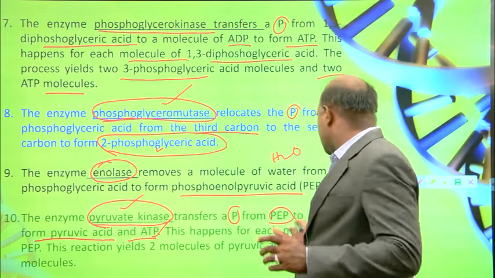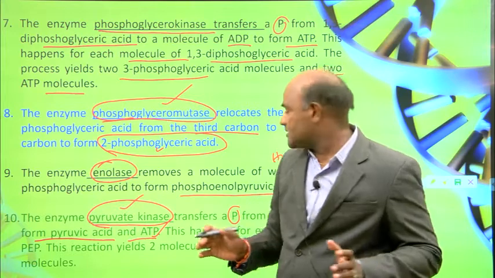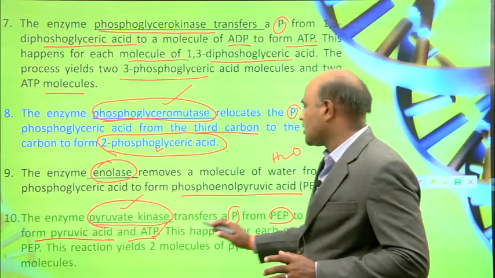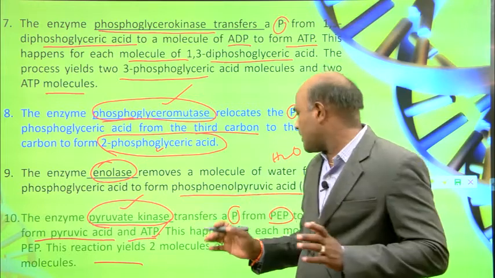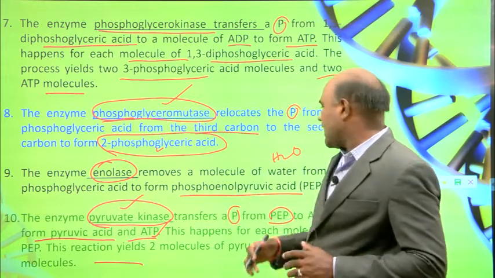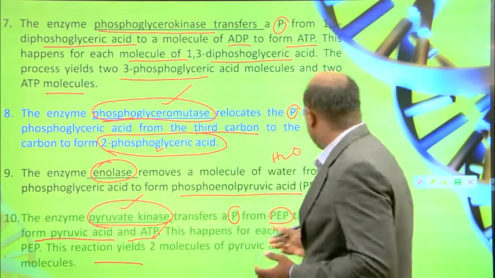This whole process we call the glycolysis cycle. This happens for each molecule of glucose. If you take each molecule of glucose, this whole process happens, producing pyruvic acid and 2 ATP molecules.